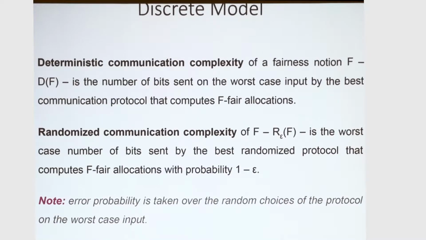So formally, the deterministic communication complexity of some fairness notion F will be the number of bits sent on the worst case input required to compute F-fair allocations. And we'll have a similar definition for randomized communication complexity, but there will be some probability of succeeding. And we'll take the error probability over the random choices.